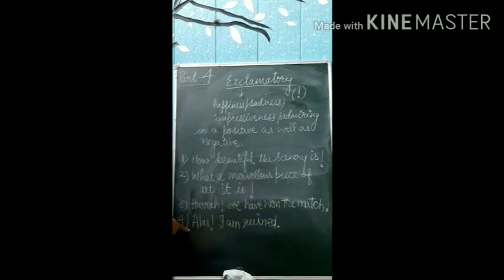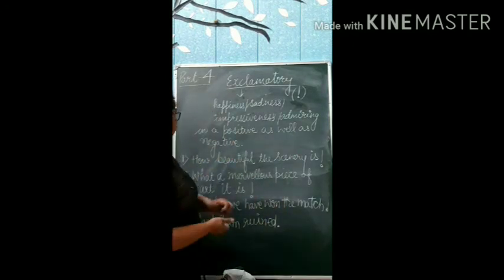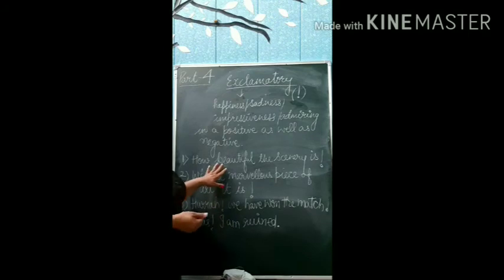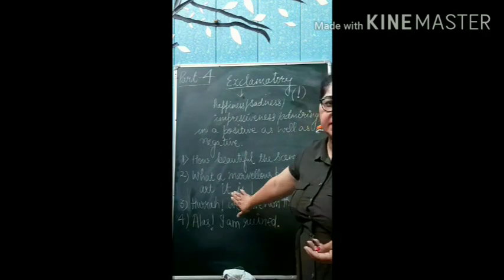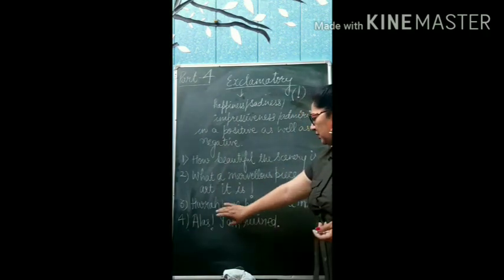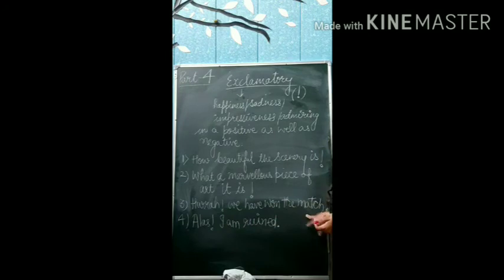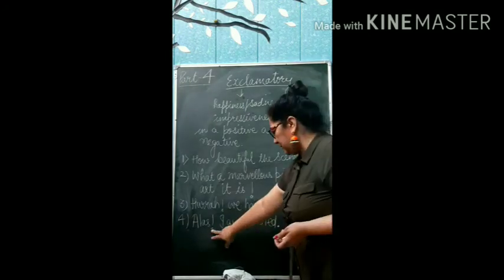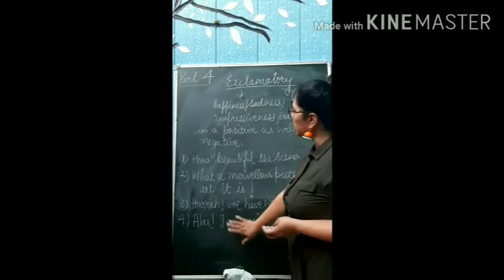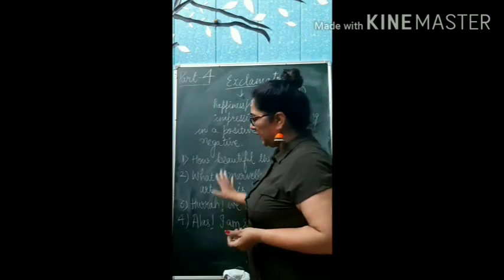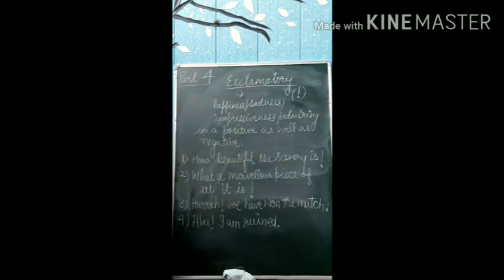Right? This is a feeling of sadness. First, how beautiful the scene is. Second, what a marvelous piece of art it is. Third, hurrah, we have won the match. Alas, I am ruined. This is a sadness. That's all. We are going to note it down, and after this we are going to do the last type.